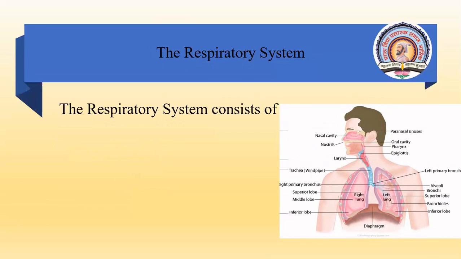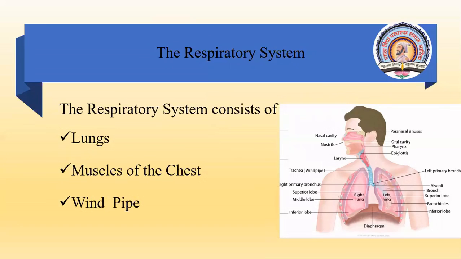Now, when we speak about the respiratory system, it consists of lungs, muscles of the chest, and windpipe. Now, what is this lungs? Lungs, उसे हम फुप्फुस बोलते हैं मराठी में, फुप्फुस. So lungs are the 2 balloon-like structures that you can see in this particular diagram. It is the right lung and the left lung.